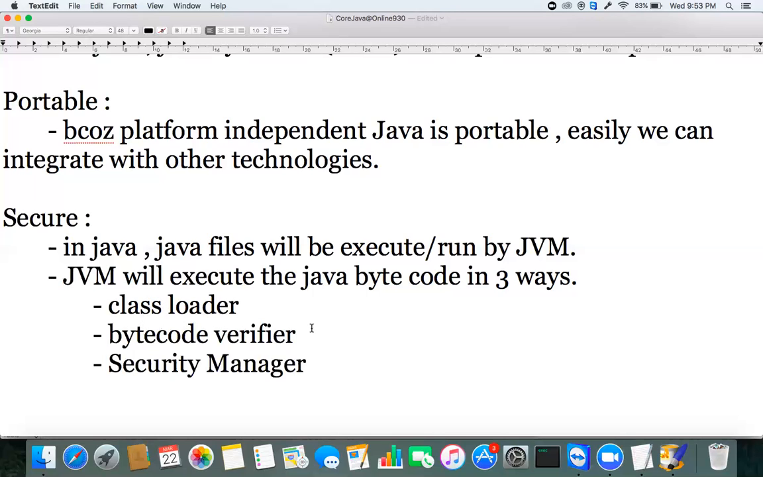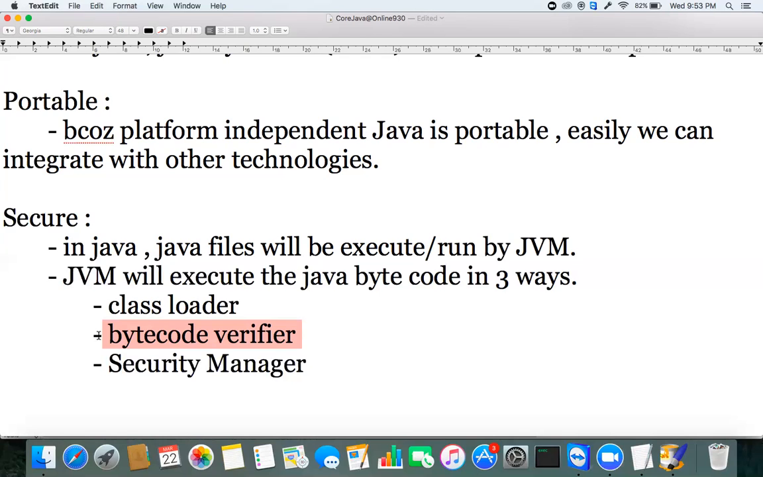The second thing is the bytecode verifier. The Java bytecode file is loaded here, but assume it contains some harmful or violent information. At that time, the bytecode verifier checks whether this Java bytecode is valid or not. If not, it simply gives an exception and will not execute that program.